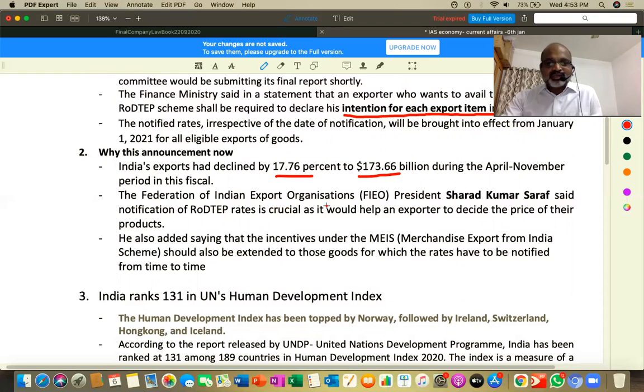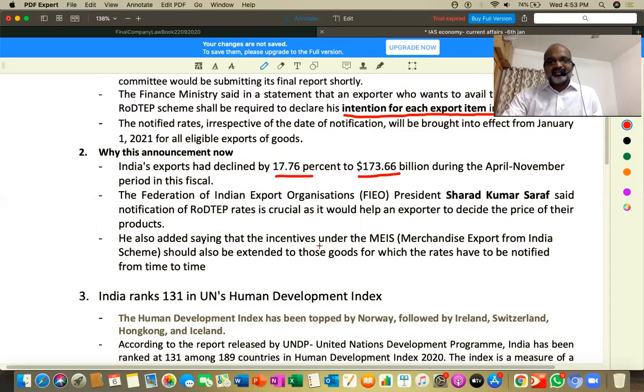The Federation of Indian Export Organization, remember this organization, Federation, FIEO. President Sharad Kumar Saraf said that notification of these rates is crucial. It would help exporters to decide the price of their products, because otherwise what happens if you're not refunding the taxes that they have paid in India, and if they had exported and they also pay taxes in those respective countries, then definitely the cost is increasing. They will try to price their products at a higher rate. When they keep their product prices at higher rates, there's every chance and probability that they will not be able to sell the products outside. Costly products, they won't be able to push them in foreign markets, right?